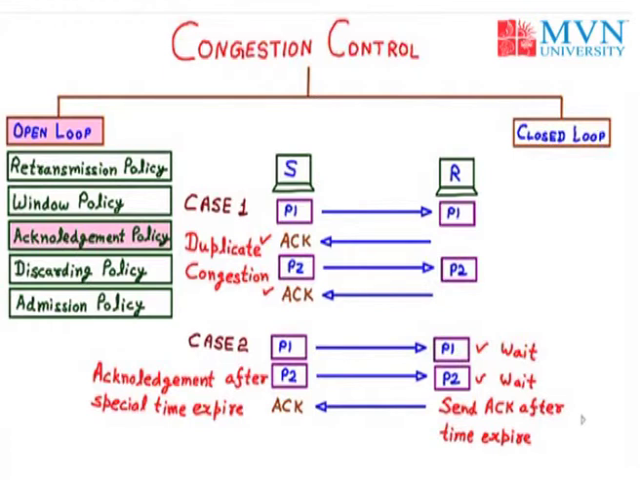So by using the case 2, we can reduce the congestion. So case 2 is better than the case 1. So it signifies that by using the proper acknowledgement policy or the good acknowledgement policy, we can reduce congestion. In the acknowledgement policy, we can reduce the congestion by a special time expired or maybe after n packets at a time. Now next we have the discarding policy.